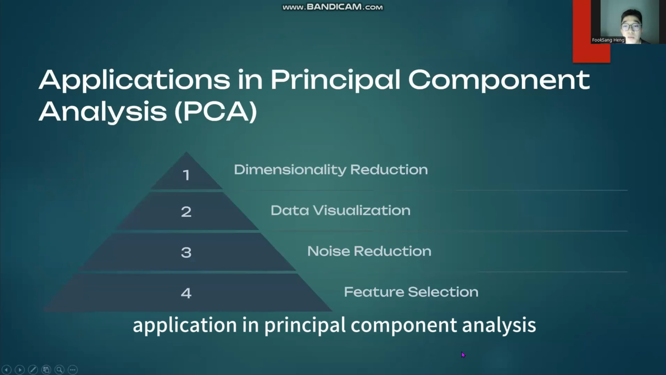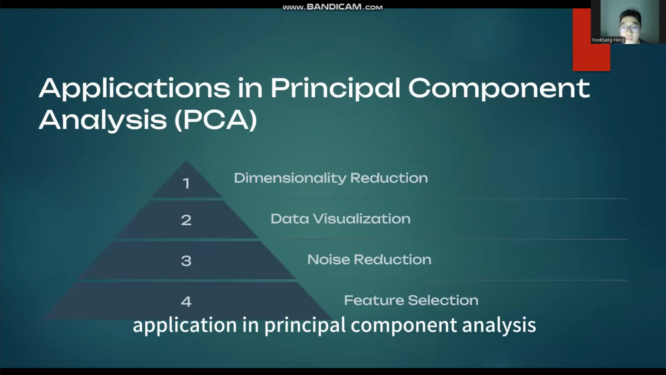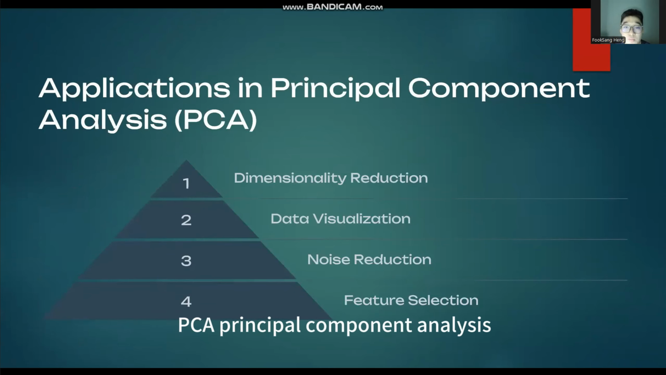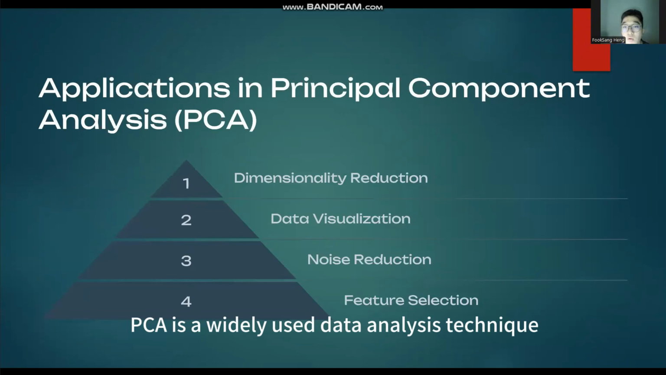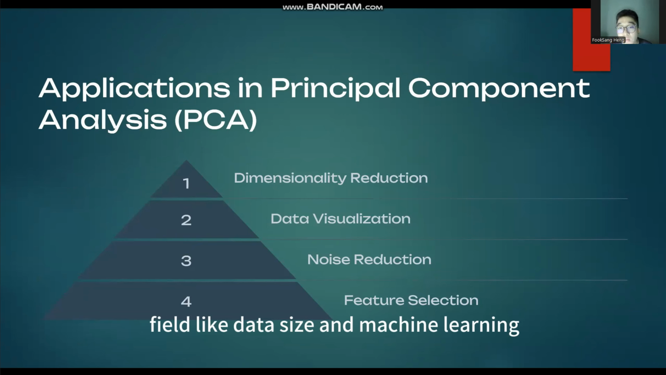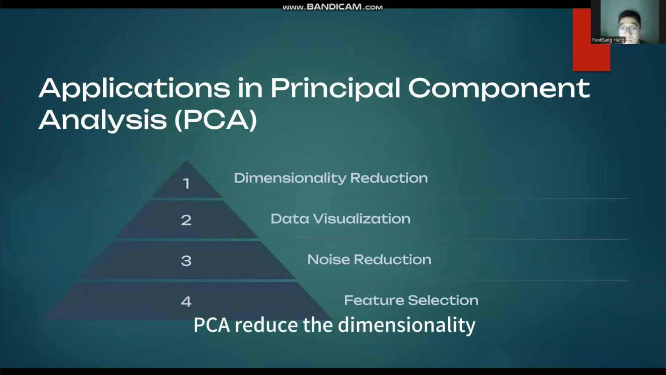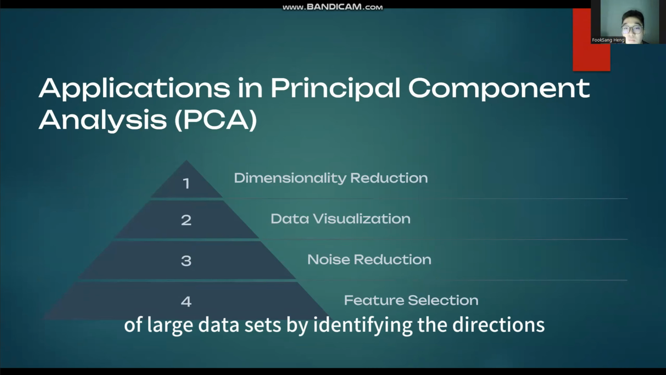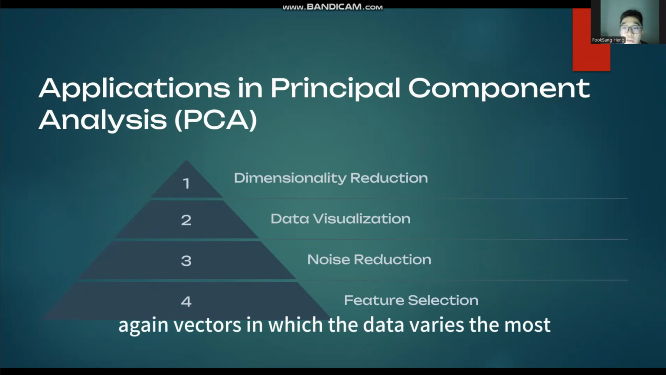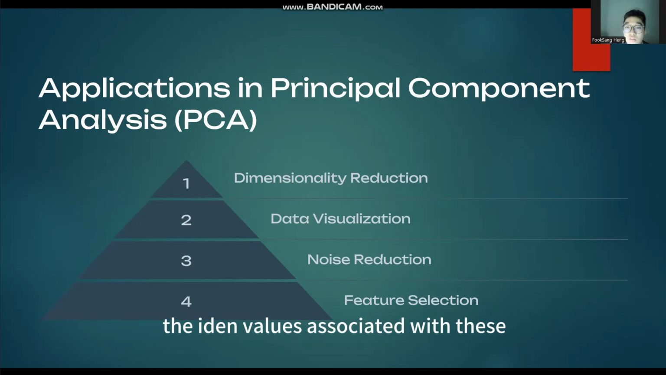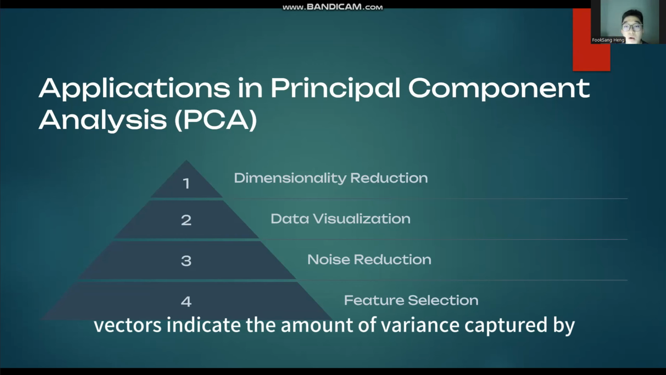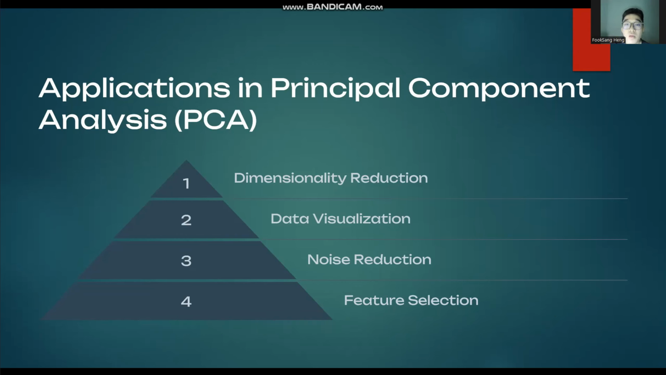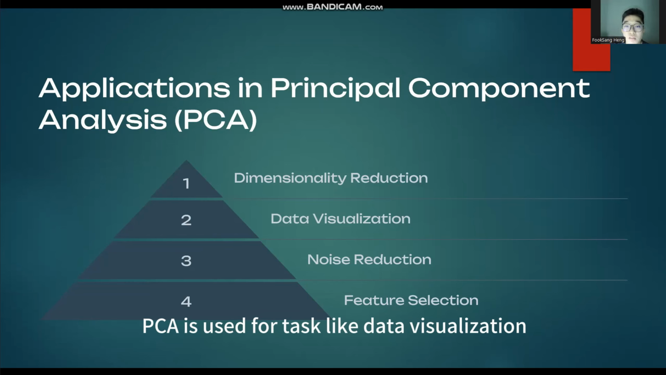The last is the application in Principal Component Analysis (PCA). Principal Component Analysis (PCA) is a widely used data analysis technique, especially in fields like data science and machine learning. PCA reduces the dimensionality of large datasets by identifying the directions, eigenvectors, in which the data varies the most. The eigenvalues associated with these eigenvectors indicate the amount of variance captured by each component. PCA is used for tasks like data visualization, noise reduction, and feature selection.